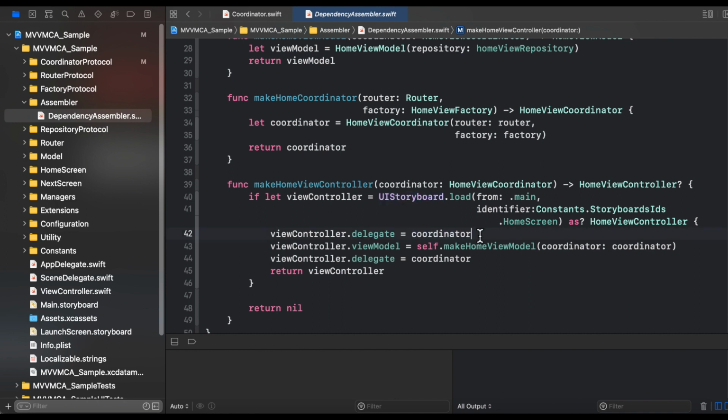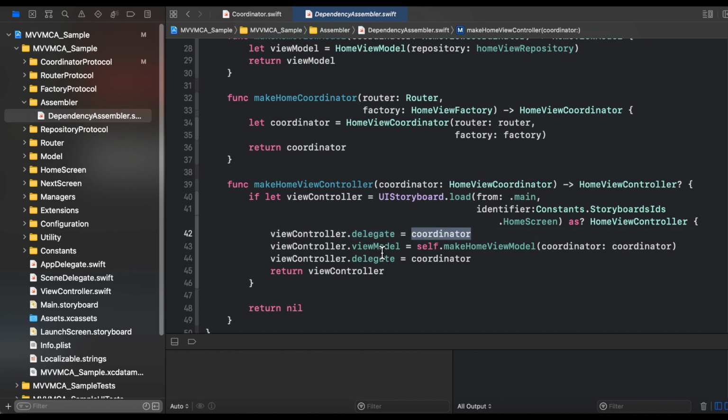Why we are doing this particular thing? Because suppose you want to perform any navigation into your home view screen, then your home view controller is not going to communicate with another view controller. What it is going to do is it will tell its dedicated coordinator to perform the navigation, and how it will communicate is with the help of delegate structure. So that's why we are setting the delegate as the coordinator here.